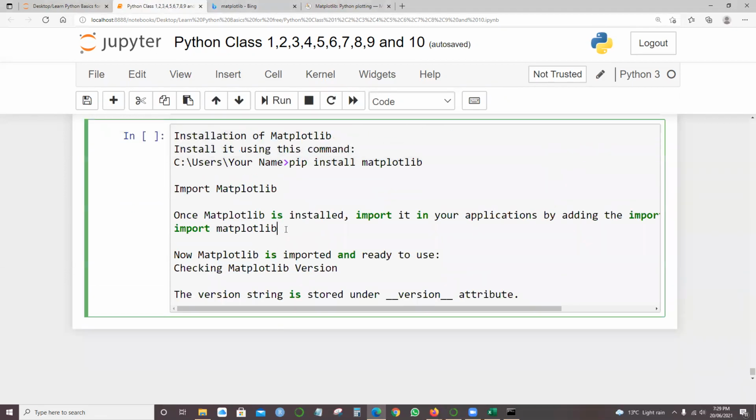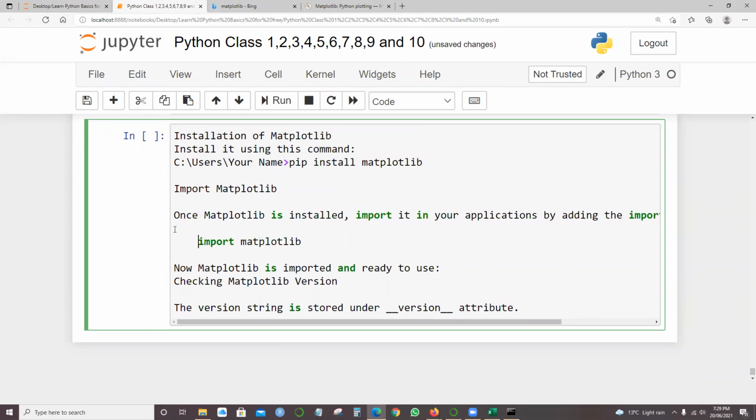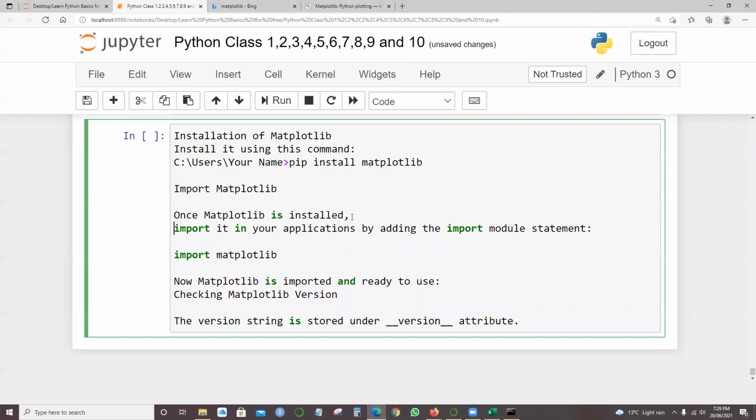So first of all, import matplotlib. That's the command we'll be using. Once we have imported it, it is ready to use. Once matplotlib is installed, import it in your applications by adding the import statement. This is the main statement. Now matplotlib is imported and ready to use.